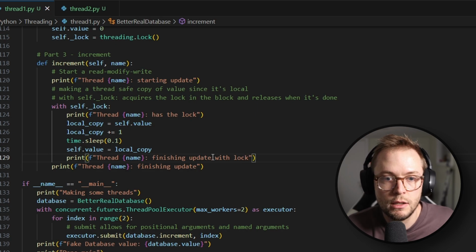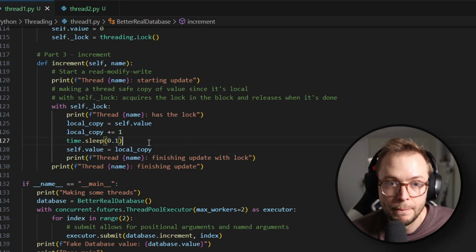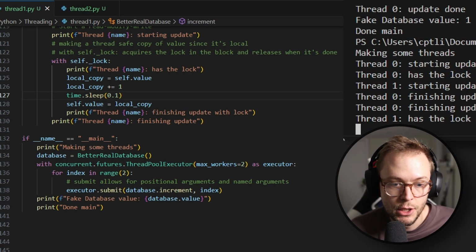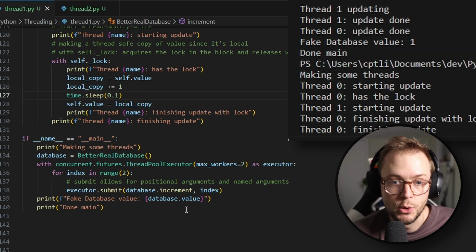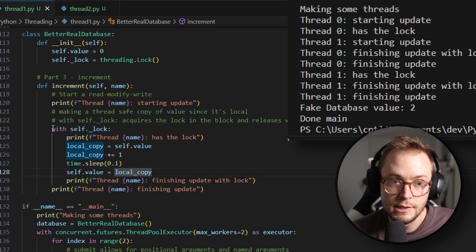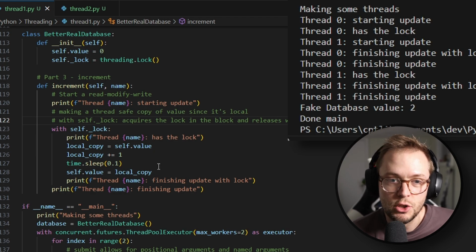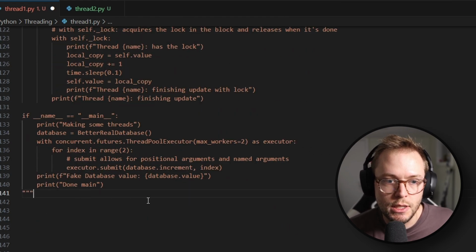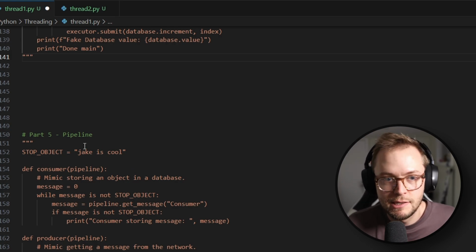With lock, and then we're done. So when we run it, this means that the fake database value is 2. The reason, again, is because the first thread will be locked here, meaning the second thread can't get its local value yet, or the self.value, because it's waiting, right? If we move this up here, it would still have the same issue because we're requiring it before the lock. So pretty awesome. All right, on to number 5, pipelines.